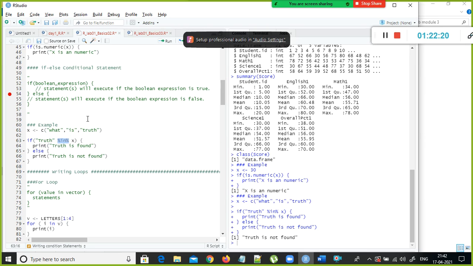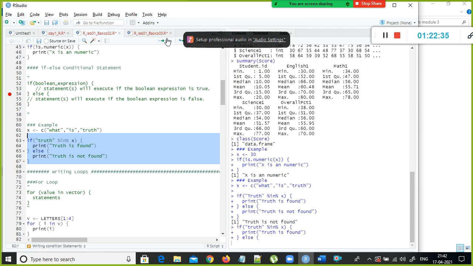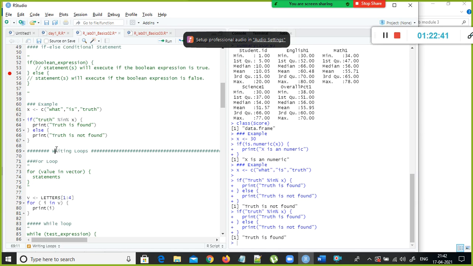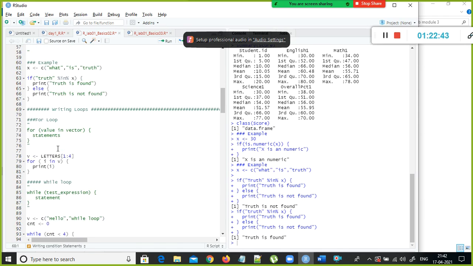It is an existence check: we are checking whether the string is available here or not. Supposing I change it to small case and execute this, it says truth is found. So it is also case sensitive, like other languages.